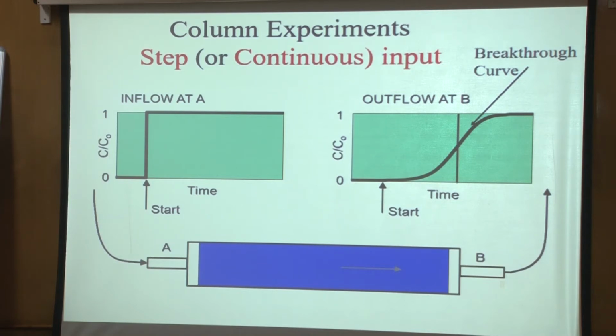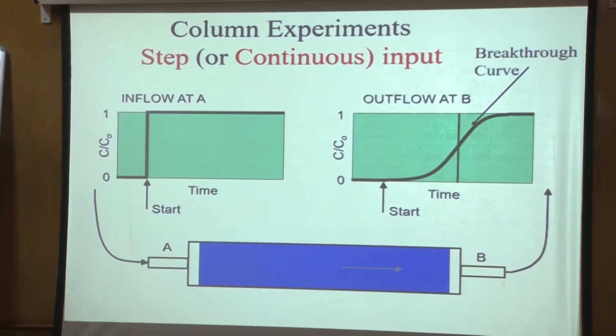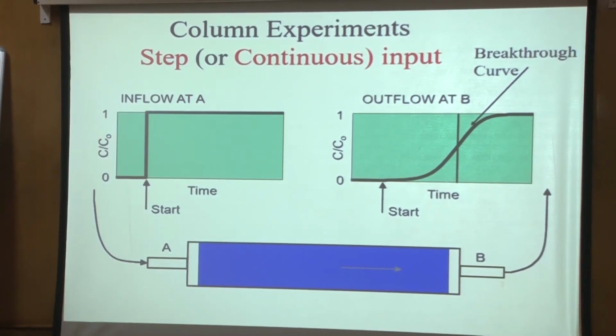If you have a very slow moving liquid, will this time be more or less? It will be more. If the water is moving very slowly, then you would expect that it will arrive much later at the outflow end. So the time difference gives you an idea about the velocity.